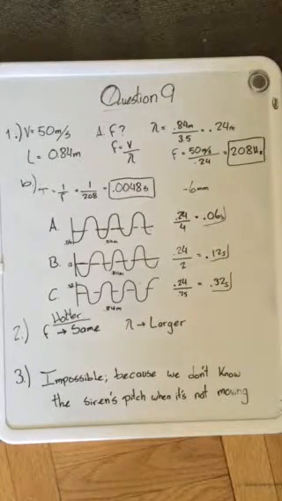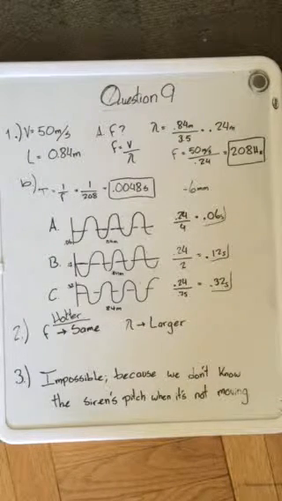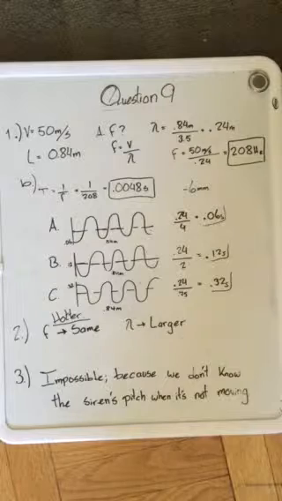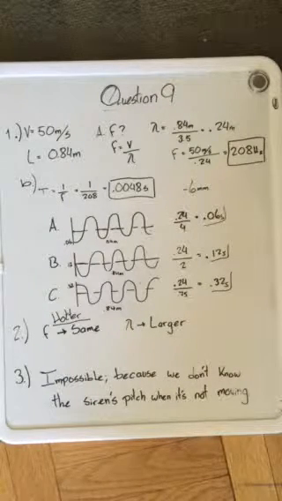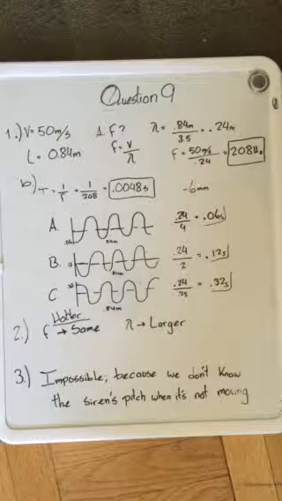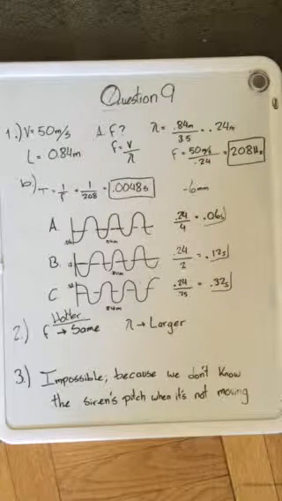We said that this is impossible because we don't know the siren's pitch when it's not moving. So if we were standing and we heard a siren from the fire truck coming, we would be hearing one frequency, and if we don't know the original frequency of the fire truck, we wouldn't know if the one we were hearing was higher than the original, lower than the original, or the same. So in that case, we couldn't decide whether the fire truck was moving towards us, away from us, or staying in the same spot.